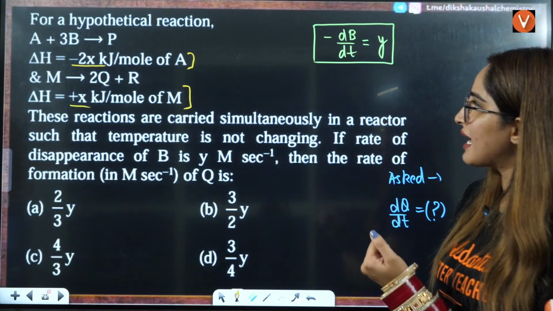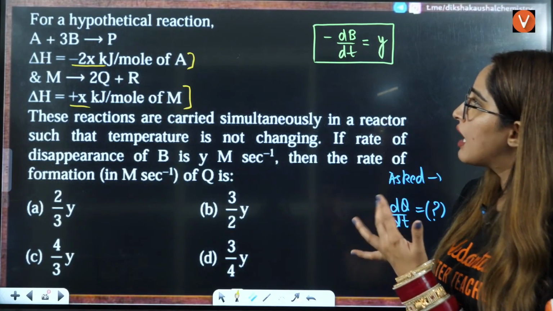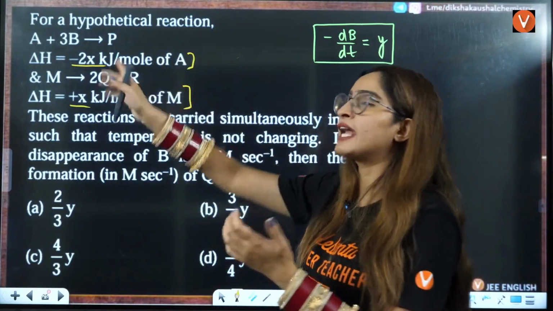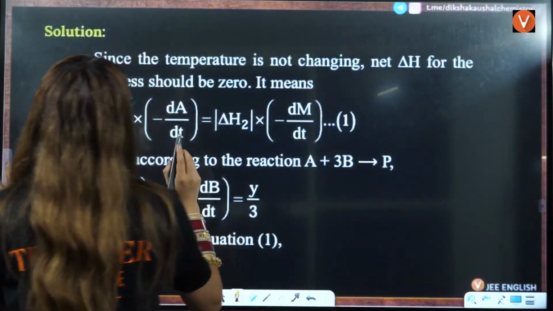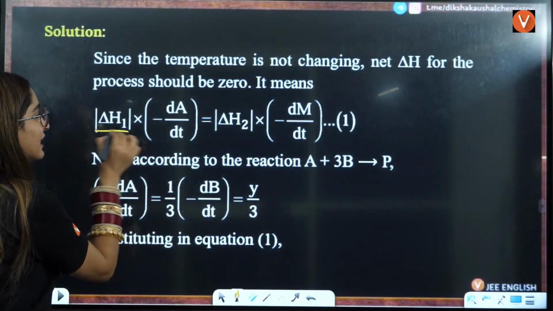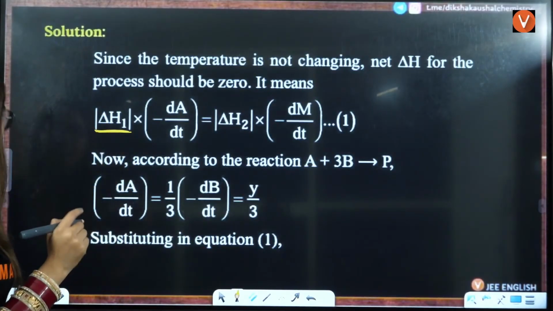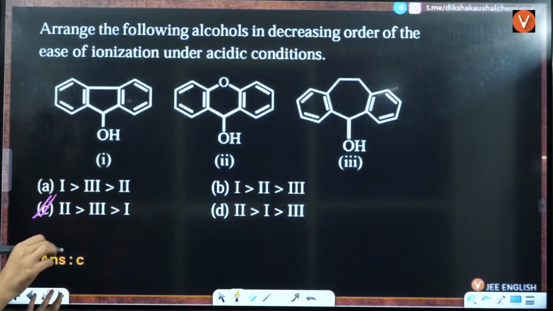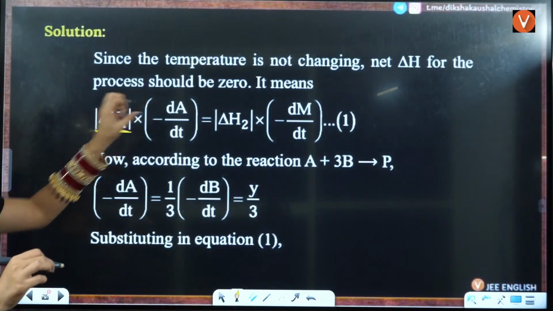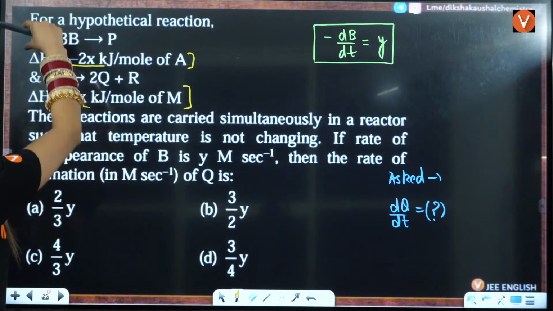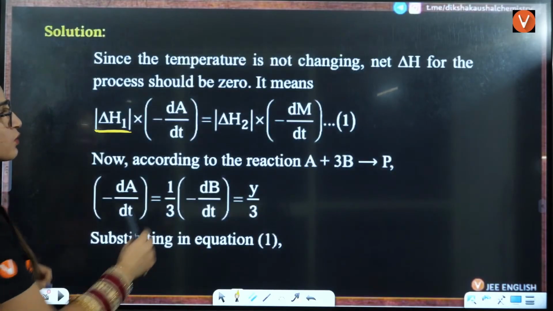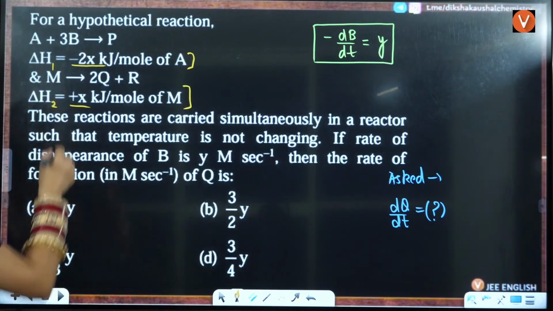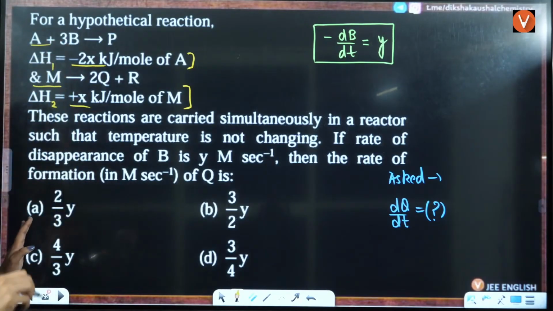So if delta H of A is minus 2x, then that will be half and the sign will be positive. From this I can generate the relation. Let's say this is delta H1 and this is delta H2. Delta H1 times minus dA by dt equals delta H2 times minus dM by dt, because these are the two equations that are given to you.